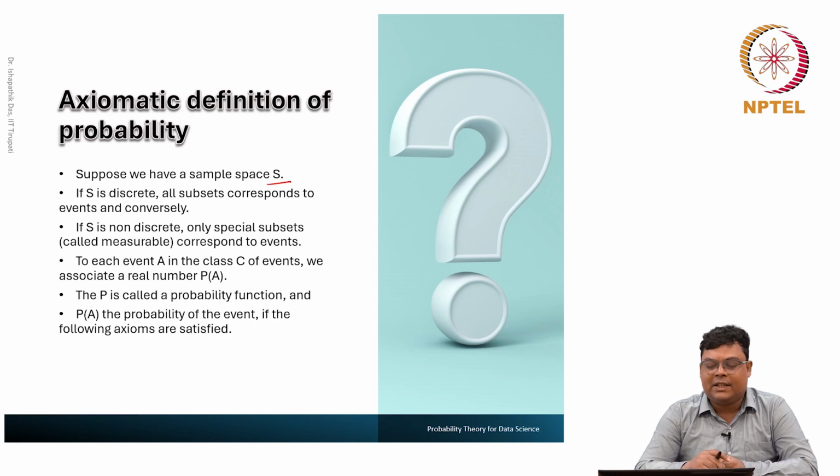If S is discrete, we have already discussed that you can consider all subsets of S as events. But if S is continuous, if it is non-discrete, then we consider some special subsets. In a sigma field, all the elements are also known as measurable sets. It is a part of measure theory, we will not discuss more, we just discussed the sigma field.